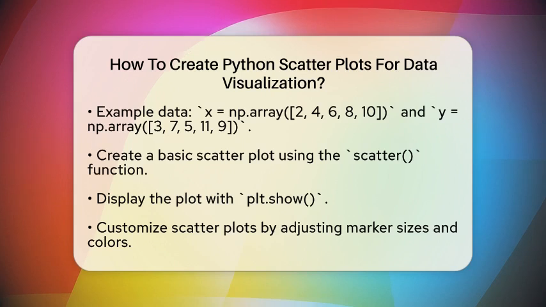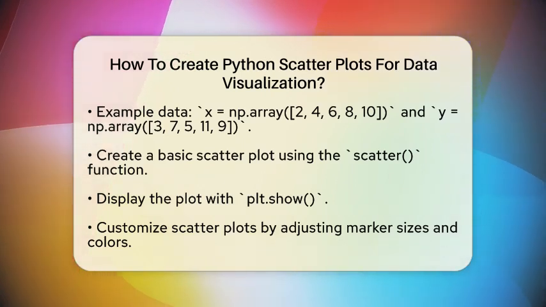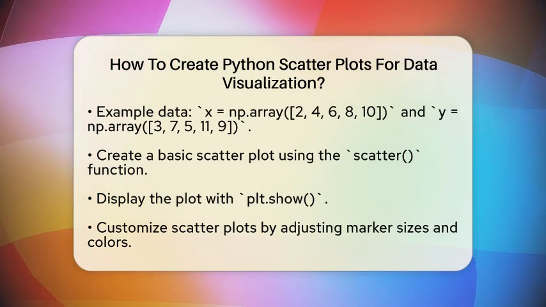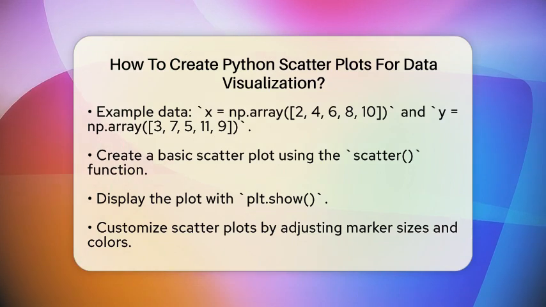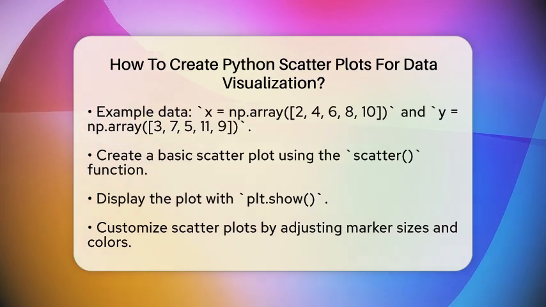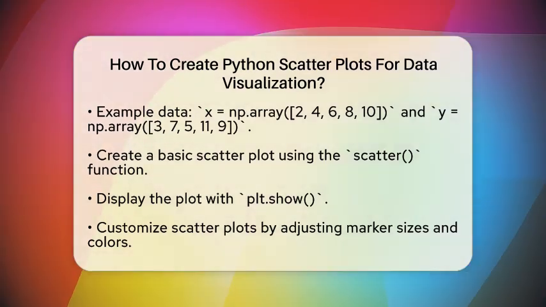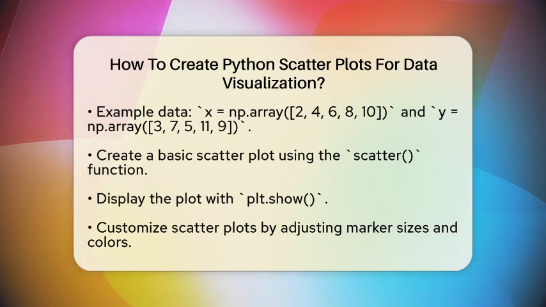Now let's create the scatter plot. You will use the scatter function to plot your data points. Here's the simple code to do that. plt.scatter(x, y), plt.show(). When you run this code, a scatter plot will appear, showing dots for each pair of x and y values.